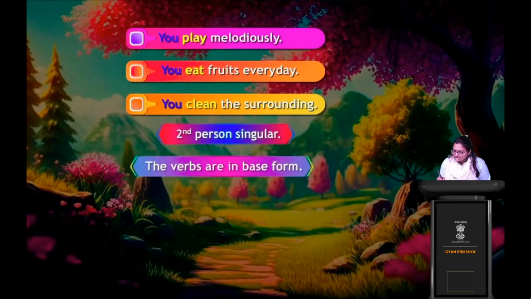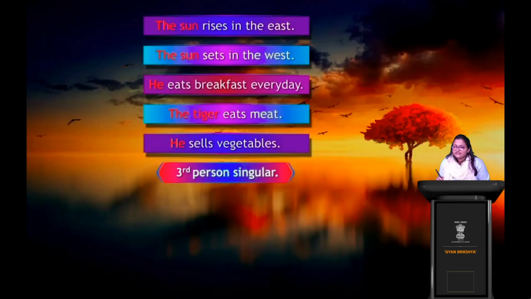Now what are these sentences? He sells vegetables. Okay, so let's look at the following sentences here. So what are these sentences all about? Which person and whether singular or plural, right? Okay, sun rises in the east, the sun sets in the west, he eats breakfast every day, the tiger eats meat, he sells vegetables. So which person and whether singular or plural? So this is third person and of course in their singular, right? So third person in their singular. So this is how this functions.